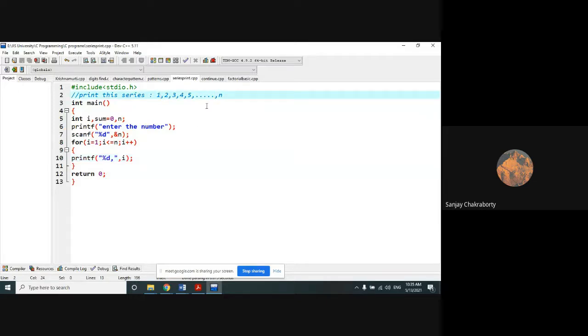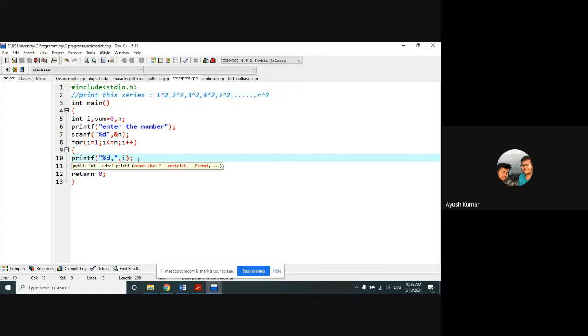Now suppose I want to print the series in such a form: 1 square, 2 square, then 3 square, 4 square, 5 square, and so on, n square. How can I do that? Sir, before it, we have to create a new variable and square it, and then print it. So 2 square will actually be printed in such a way.